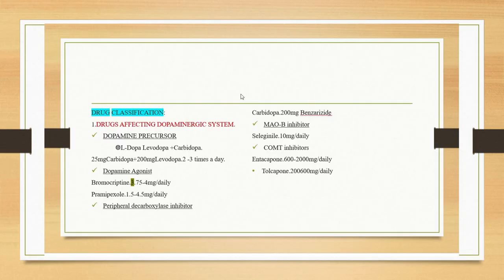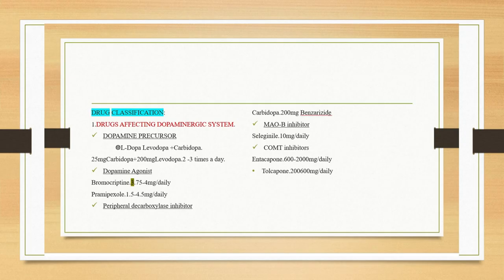Drug classification. Anti-Parkinson drugs. The first category is drugs affecting the dopaminergic system. Already we have seen that dopamine is involved in Parkinson disease. So dopaminergic neurons. The first category of drug is drugs affecting the dopaminergic system. Under this you are having so many categories of drugs.